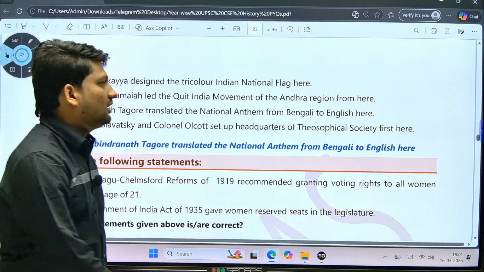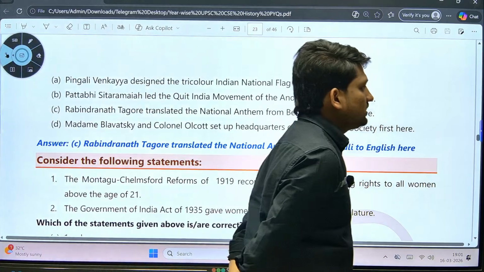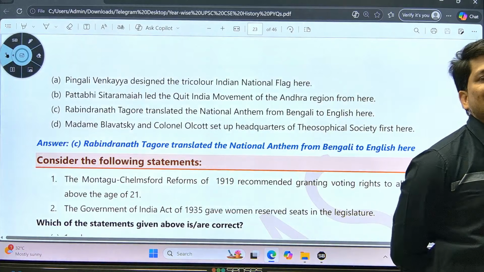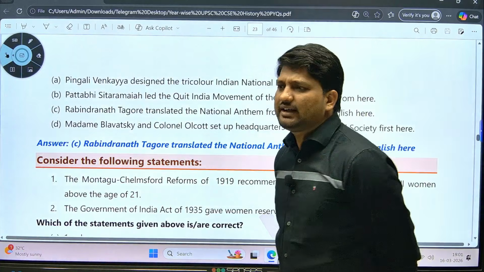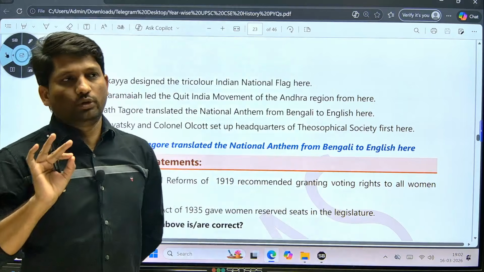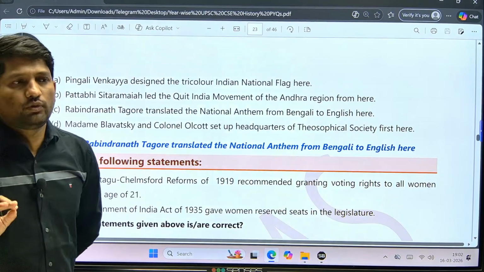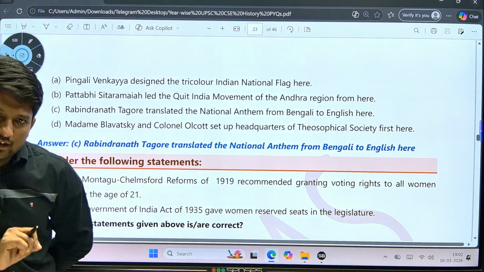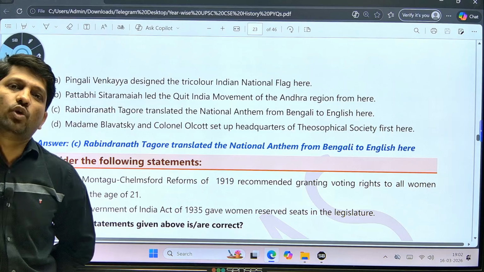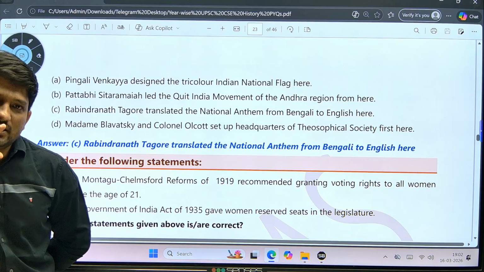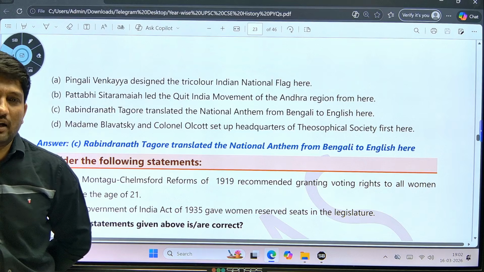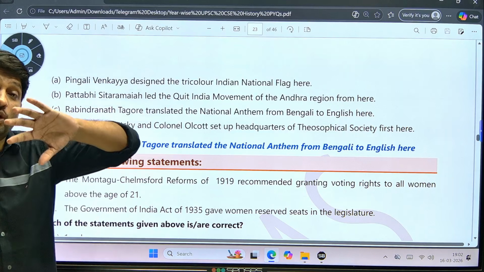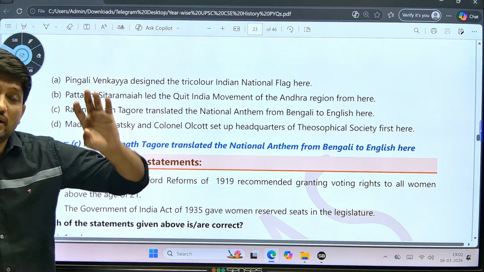So, Hemant is asking a question: which book do you suggest for reference, sir? How much can we rely on NCERT? See, remember NCERTs are the best source, there is no doubt about it. For your conceptual understanding, these old NCERTs are the best books in the market, but the problem is, they were released more than 20 years back, around 2002 or maybe before that.